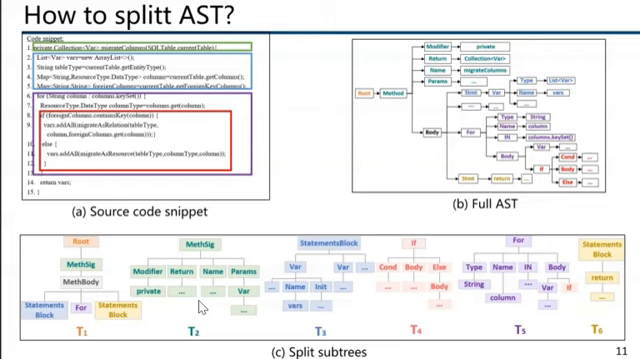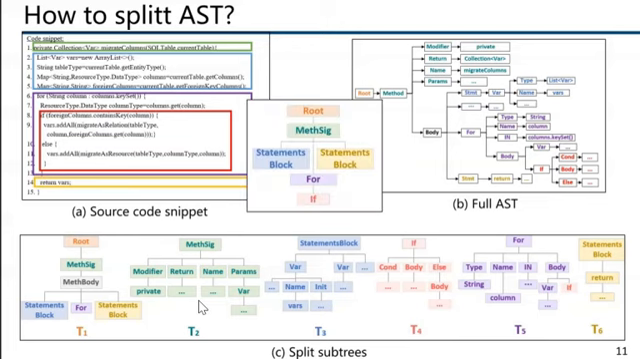We obtain a set of these block level subtrees. In addition, a structure tree is maintained, and it represents the parent-children relationships among these subtrees.